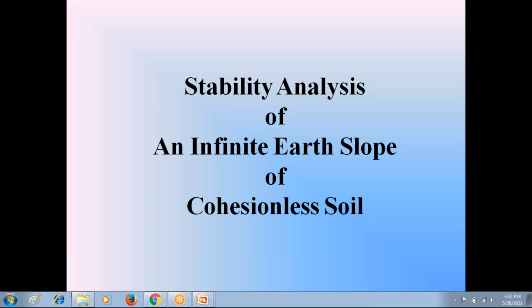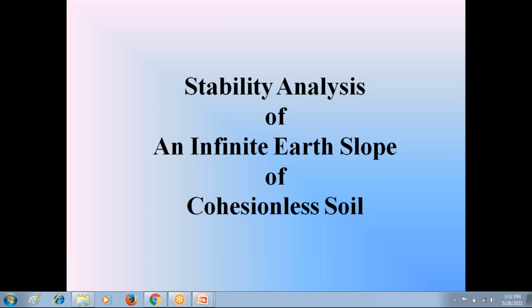It occurs on the sloping sides of the hills because of erosion of rock and because of depositions. In this discussion, we consider an infinite soil slope, and we assume the soil in that slope is only cohesionless soil, similar to sandy soil or silty soil.